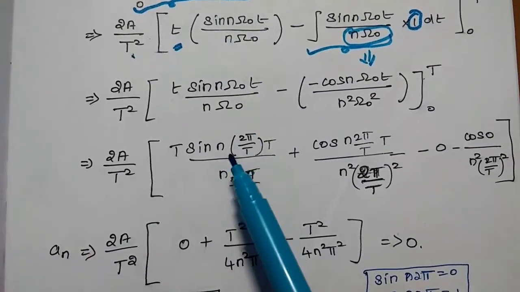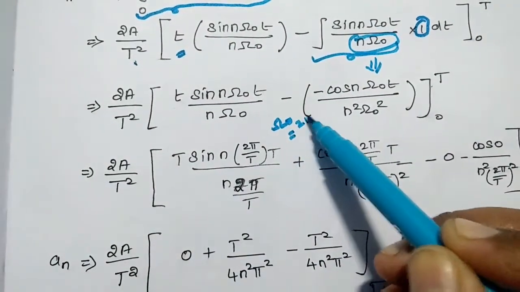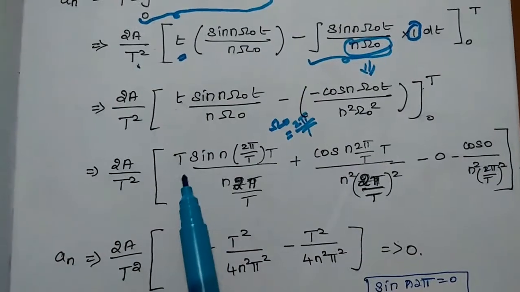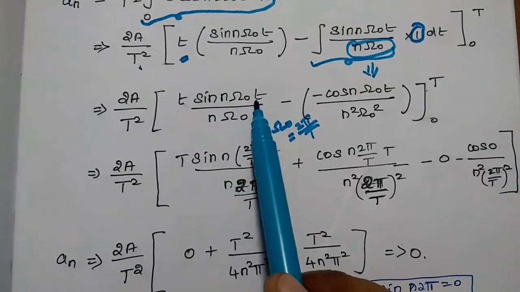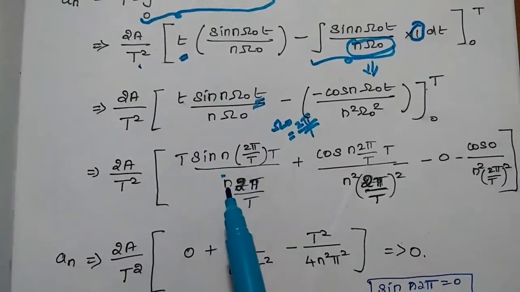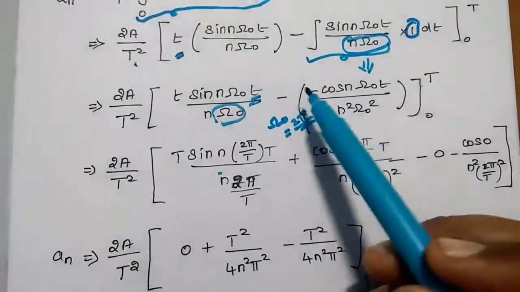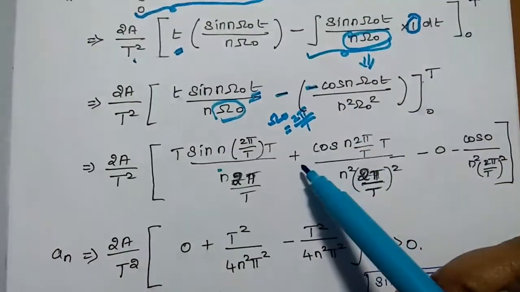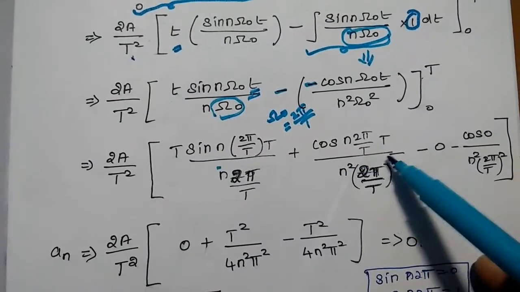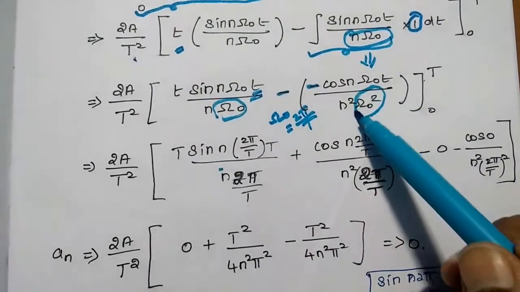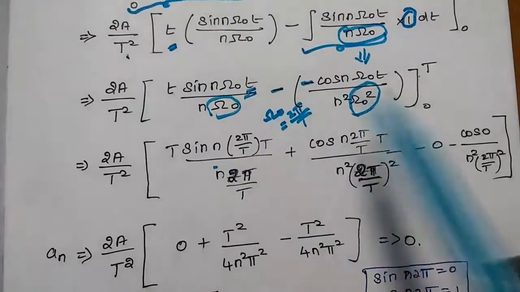So T sin n omega naught T. What is the value of omega naught? As we know, the fundamental frequency omega naught is equal to 2 pi by the total time period T, right? So we can say capital T sin n, with omega naught replaced by 2 pi by T and this t also replaced with capital T, divided by n into omega naught, also replaced with 2 pi by T. Plus, here plus means minus into minus gives plus, cos n 2 pi by T times upper limit capital T, divided by n squared, with omega naught squared replaced as 2 pi by T the whole squared, minus the lower limit. Minus lower limit is 0.